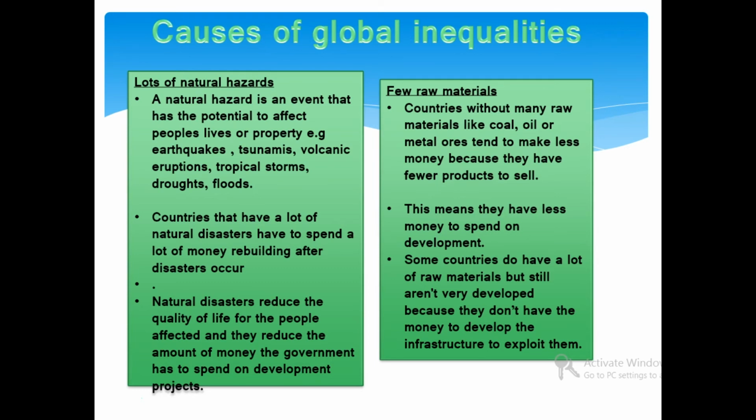Few raw materials. Countries without many raw materials or minerals like coal, oil, and metal ores tend to have less money because they have fewer products to sell. This means they have less money to spend on development. Some countries do not have a lot of raw materials but still aren't very developed because they don't have the money to develop the infrastructure to exploit them.